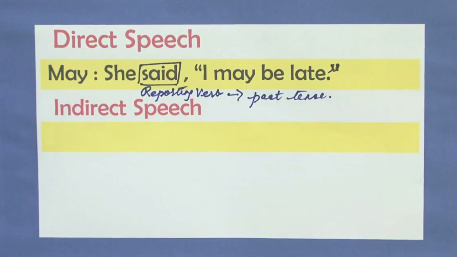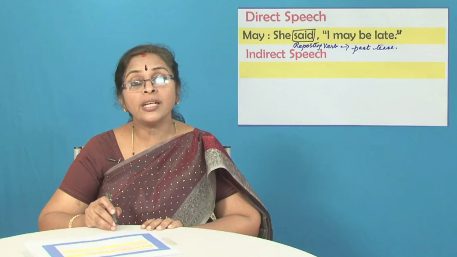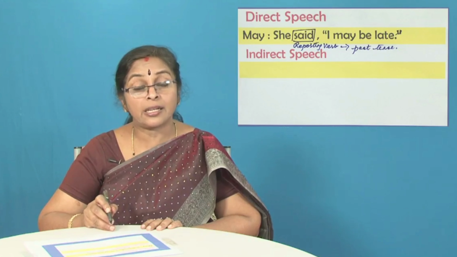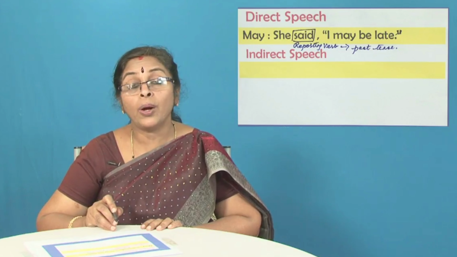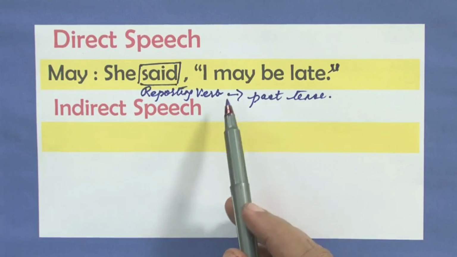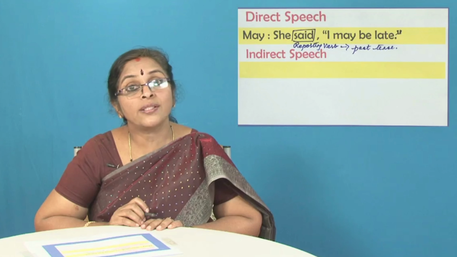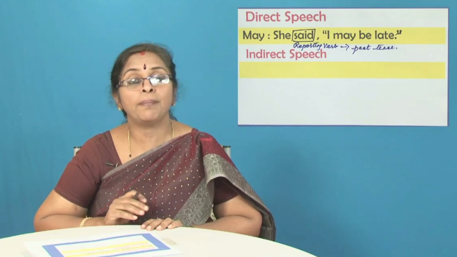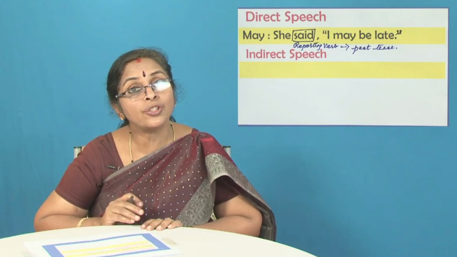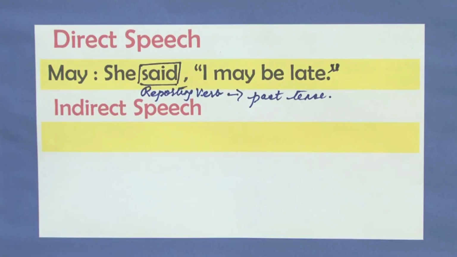So it is she said that she would be late. Am I right? No. Why? Because the word may is given. You are supposed to change may to might. Will change to would. Okay. So she said that she might be late.